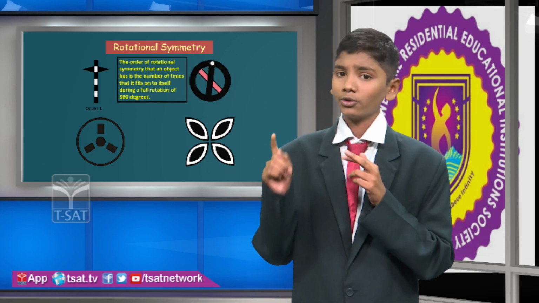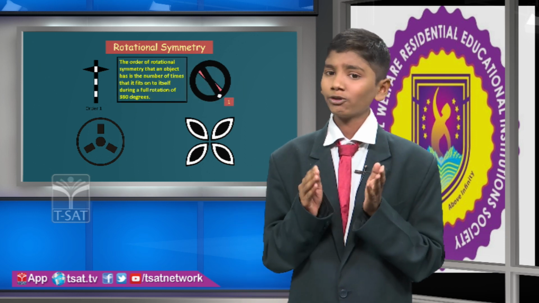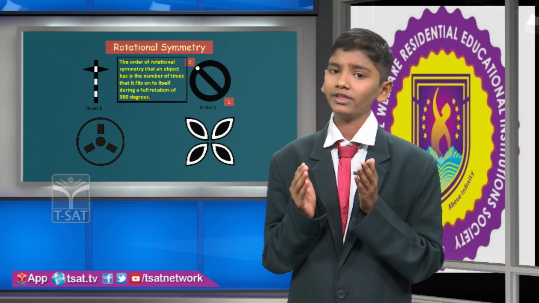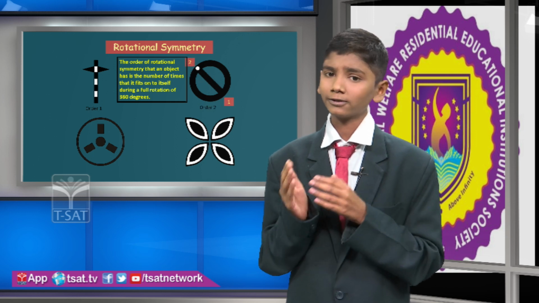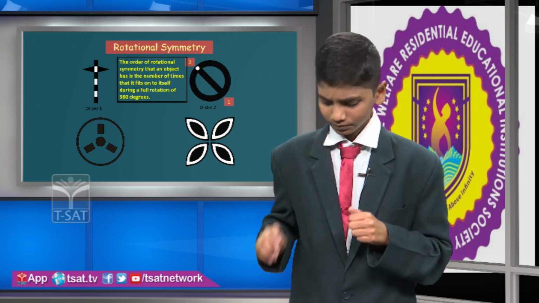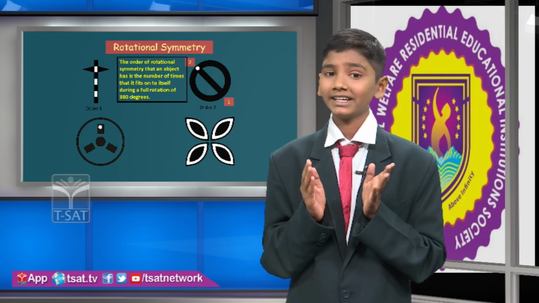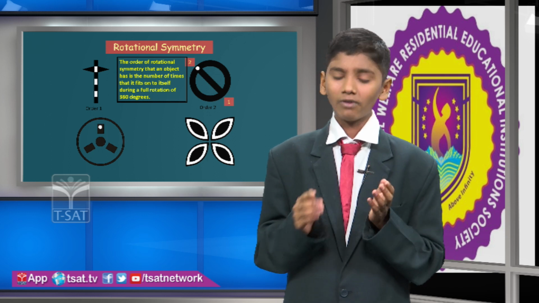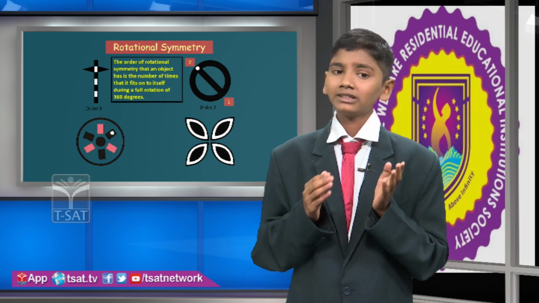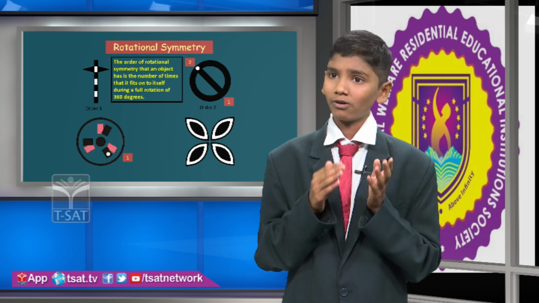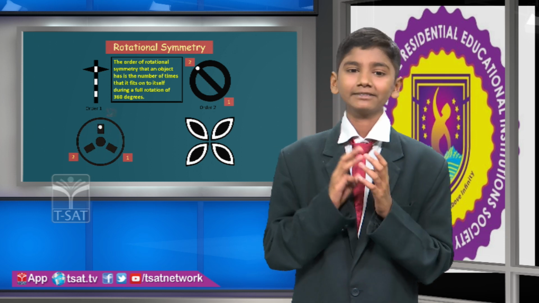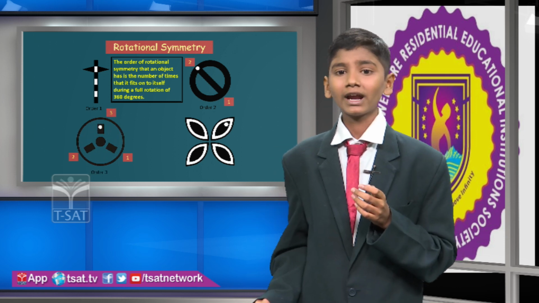It is a stop symbol. It has rotational symmetry. Its angle of rotation is 180 degrees. Center of rotation is the center of the stop symbol and order of rotational symmetry is 2. It is a fan. It has rotational symmetry. Its angle of rotation is 120 degrees and center of rotation is the center of the fan and order of rotational symmetry is 3.